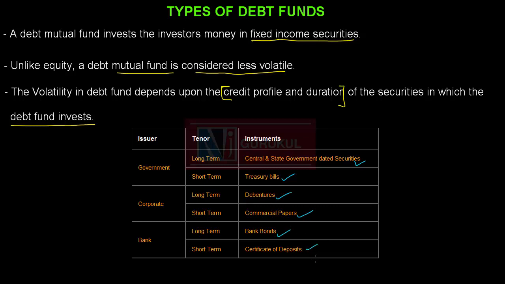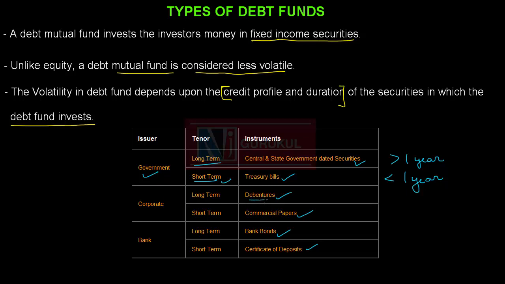and certificate of deposits. Central and state government rated securities are the long-term instruments which are issued by government. Long-term instruments are those instruments which have a maturity of more than 1 year. And short-term instruments are those instruments which have a maturity of less than 1 year. So, treasury bills are short-term instruments which are issued by government.